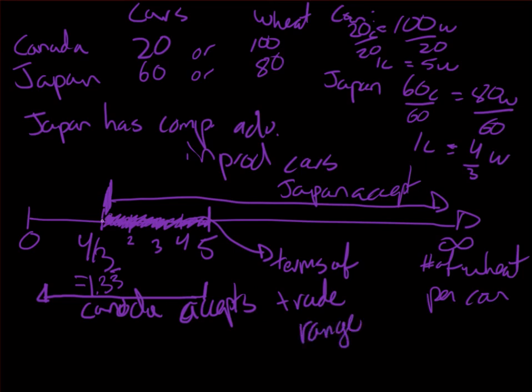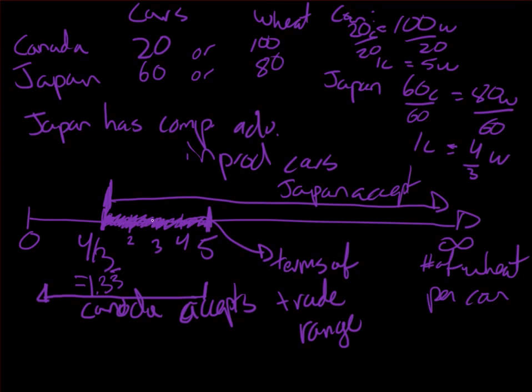So this whole range here is my range, and these points here are my limit points, because I cannot go beyond one side or the other, because even though over here Japan would accept, Canada wouldn't accept, and over here, even though Canada would accept, Japan wouldn't. And here we're not allowed to use weapons or bullying of some form to get the other person to accept. Here we're interested in areas where both parties would be happy.